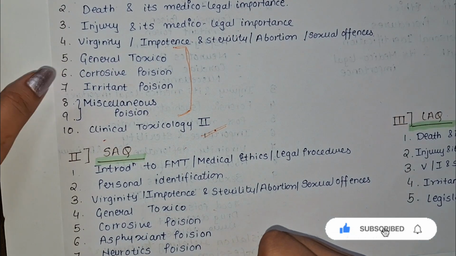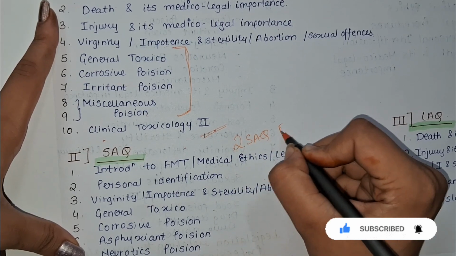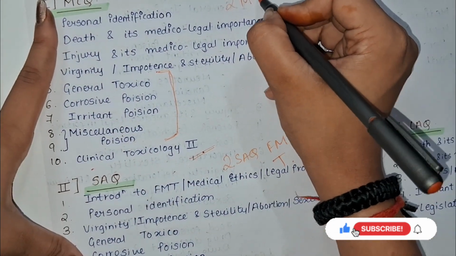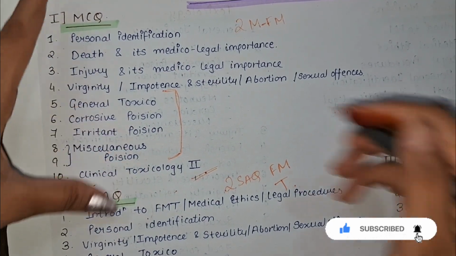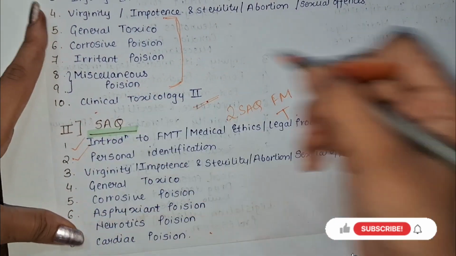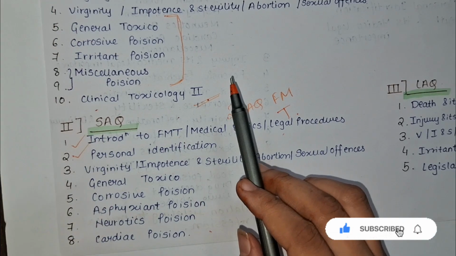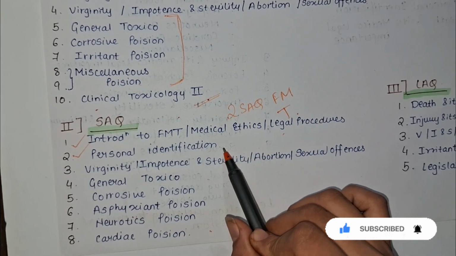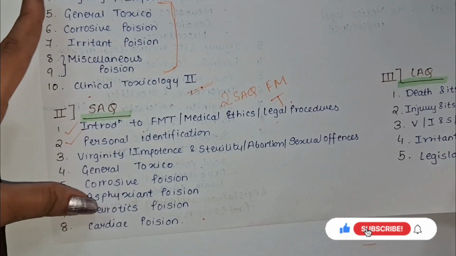Then in SCQ we have to study 8, out of which only 2 SCQs will be from FM, and the rest of the questions will be from toxicology. So 2 SCQs will be present from forensic medicine. From introduction to FMT, medical ethics or legal procedures, say the first SCQ will be asked, and 1 SCQ will be asked from personal identification, and the rest of the SCQs will be of toxicology. So more weightage is for toxicology.